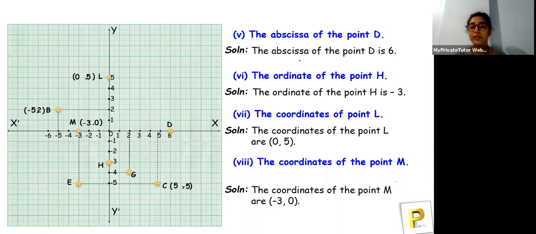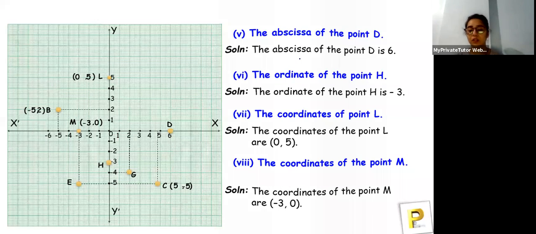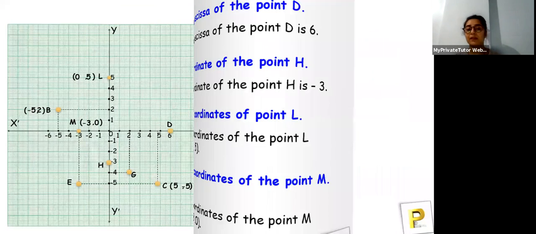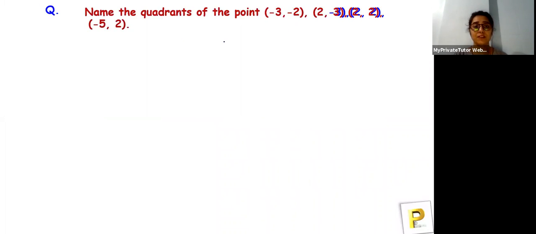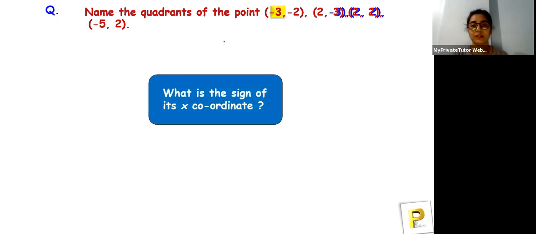Okay, so I hope you guys are clear with how you have to find the coordinates from the given graph, like you have to find the values of the coordinates given. Okay, so let's move towards the next part, and that is some more questions. So name the quadrants of the points (-3, -2), (2, -3), (2, 2), (-5, 2). Okay, so minus 3 and minus 2, what is the sign of its x coordinate?